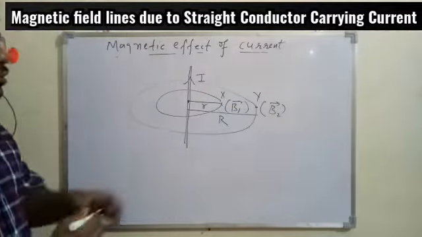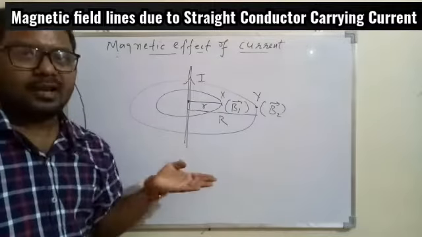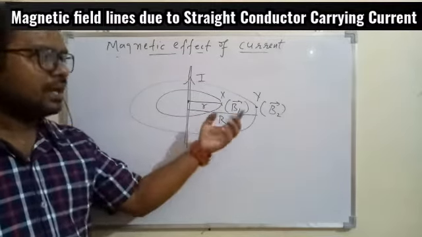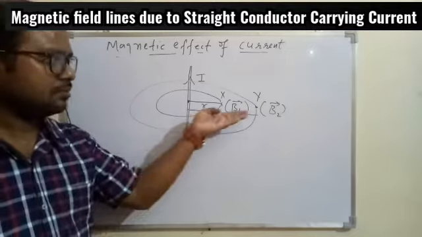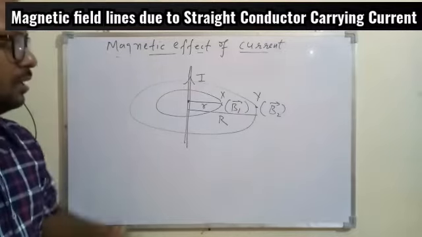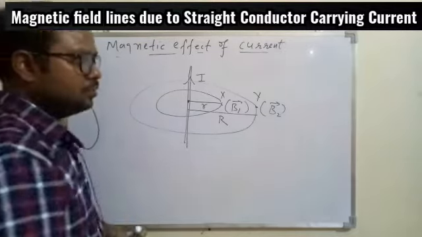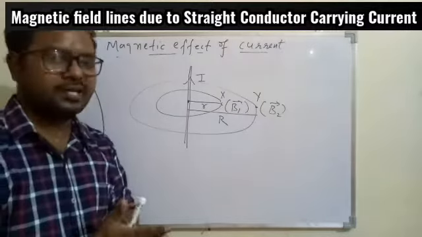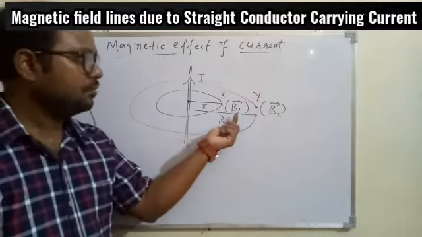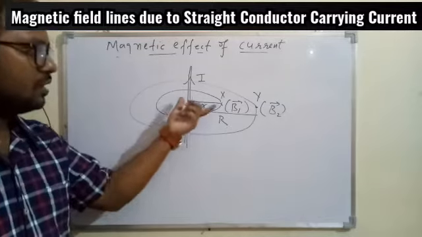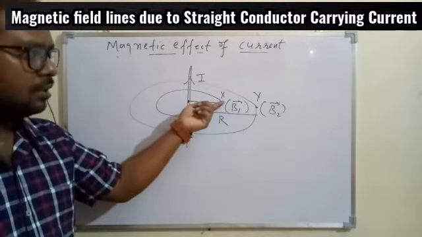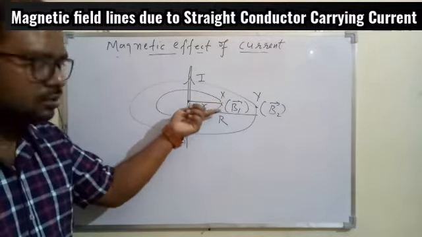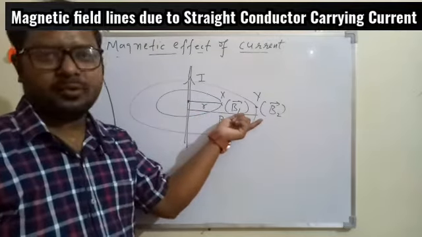So we know this magnetic field lines pattern are within the magnetic field, and every point there will be some magnetic field strength, that is capital B, that we discussed in the previous class. So if we see, we have B1 and B2, that is, they are the two different values of the magnetic field. It is understood the B1 is very close to the conductor, so it will have more strength. So at X the magnetic field will be quite stronger as compared to Y point.